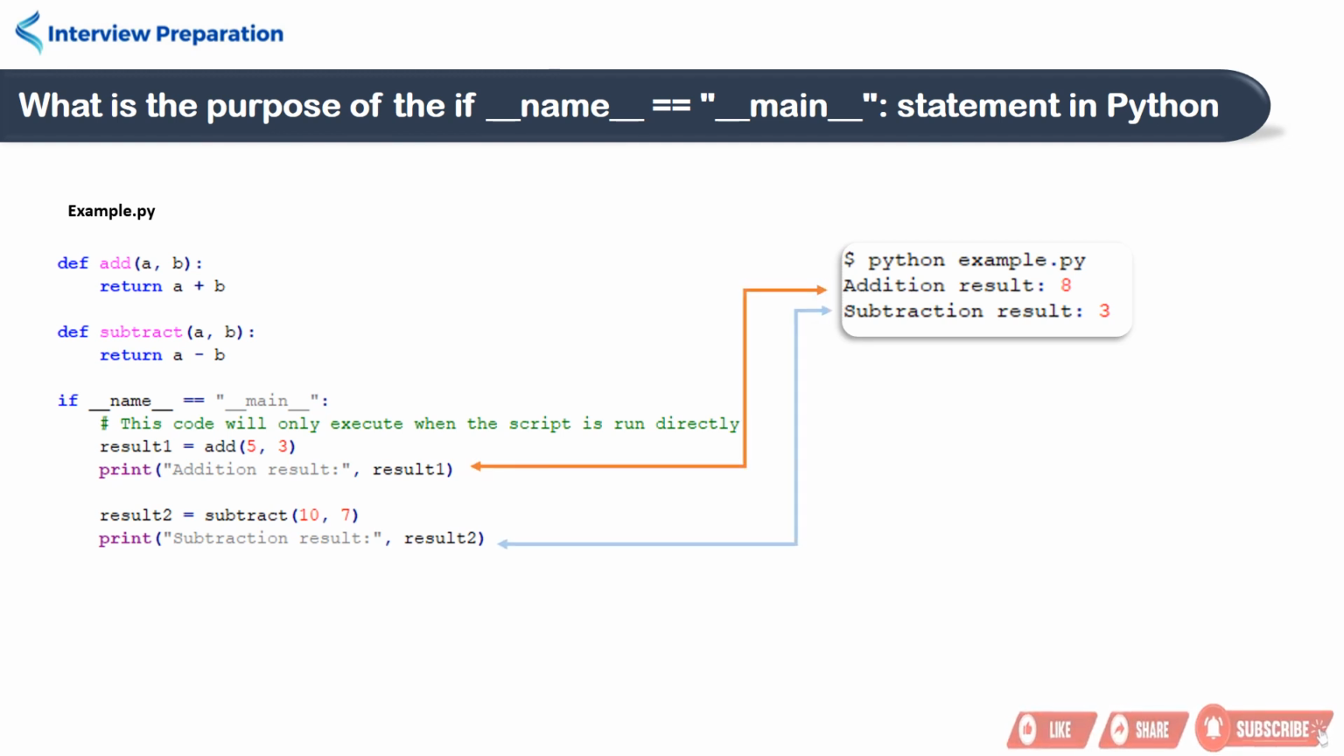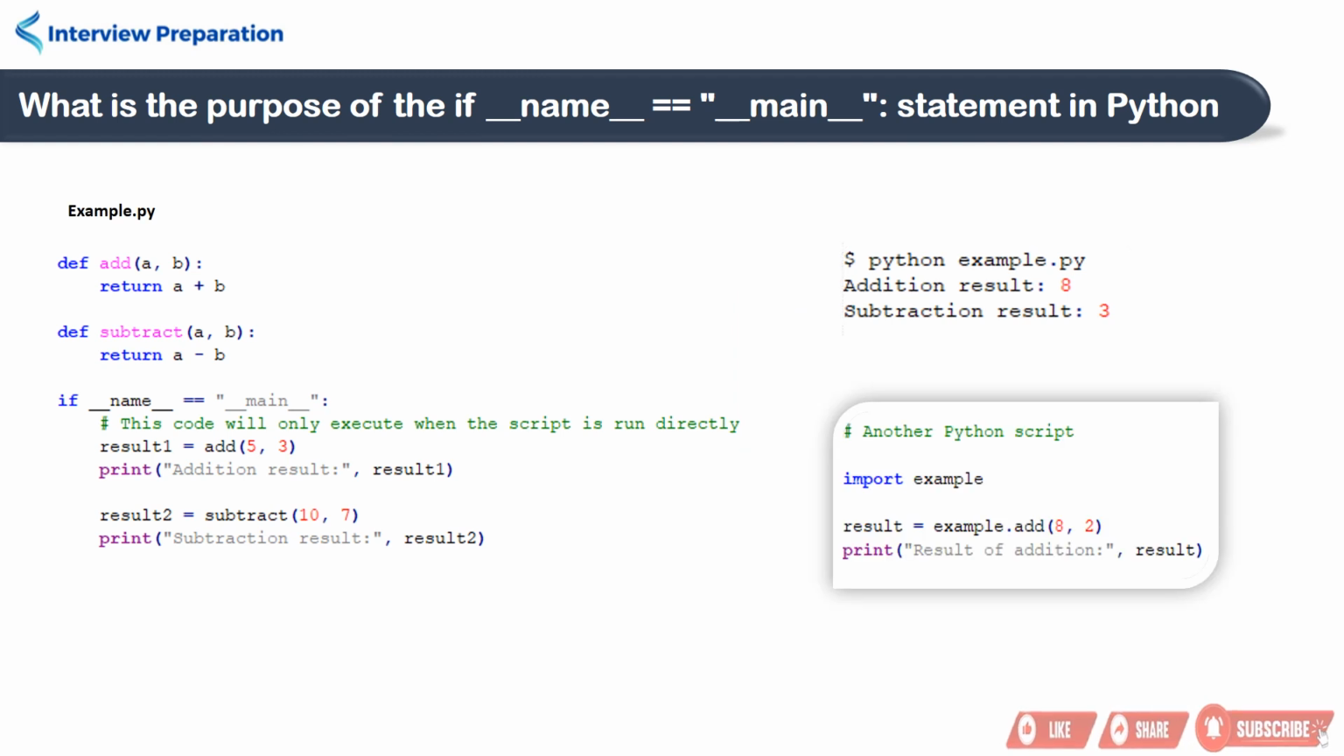result and subtraction result. However, if you import example.py as a module into another Python script, the code inside the if __name__ == "__main__" block will not execute. In this case, only the add function will be imported and can be used, while the code inside the if __name__ == "__main__" block in example.py will not run.